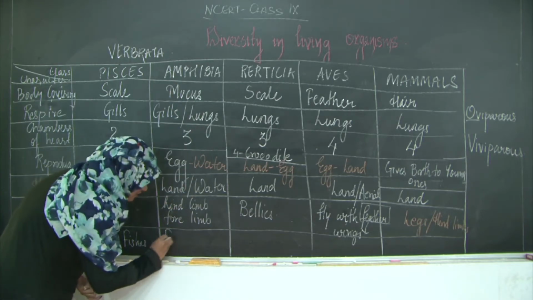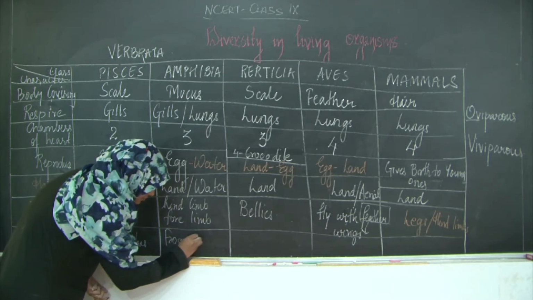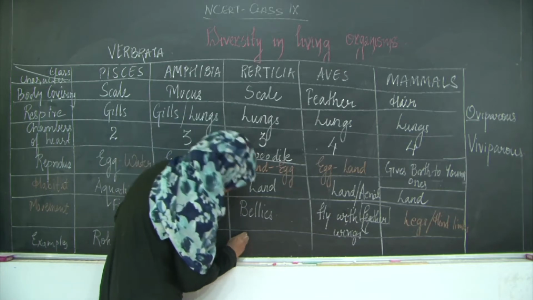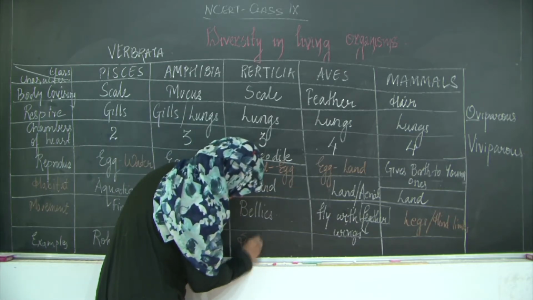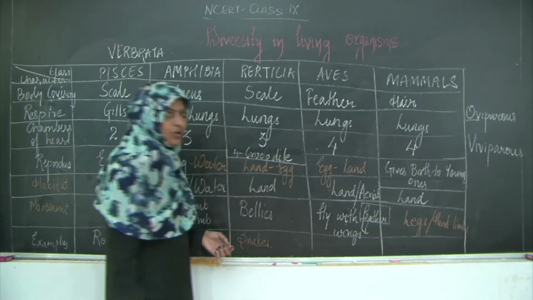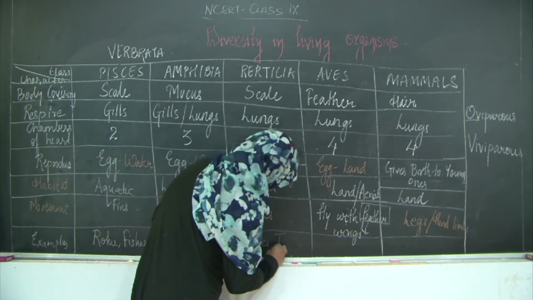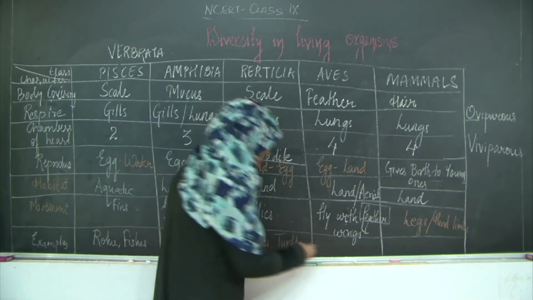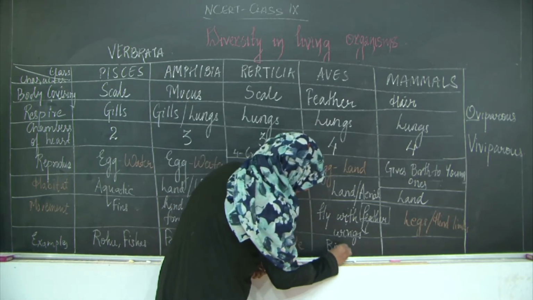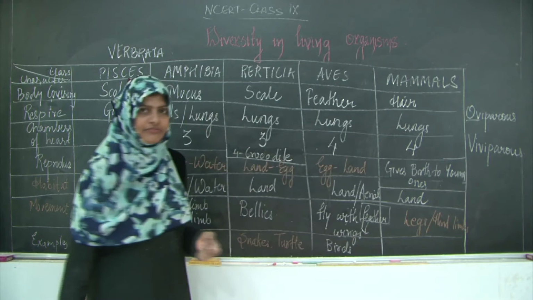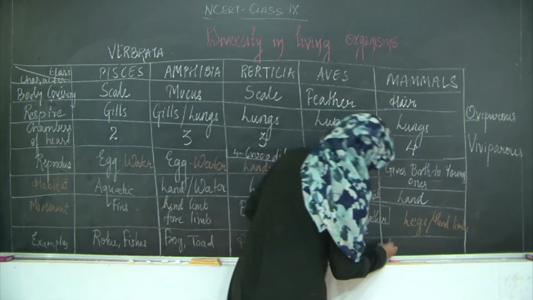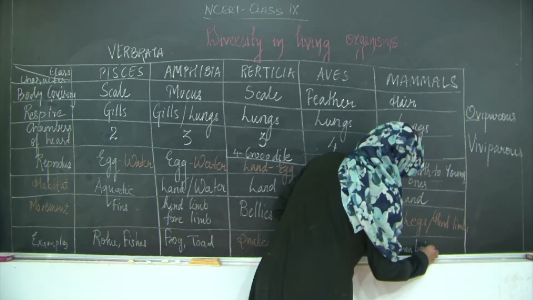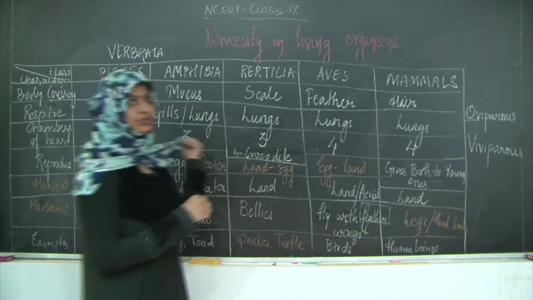Amphibians, you have frog, you have toad, you have salamander. Reptiles, snake, that is your cobra and turtle. Aves, all the birds are the example of aves, and mammals, human beings. And the different animals which give birth to their young one.